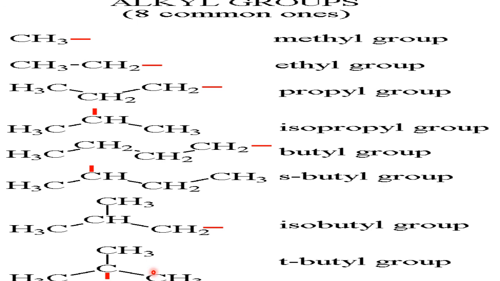If it is surrounded by only one, primary or normal. If it is surrounded by two, secondary. If it is surrounded by three other carbons, it is called tertiary. Because we have removed it from the tertiary carbon atom, this butyl group is called tertiary butyl group. Clear?